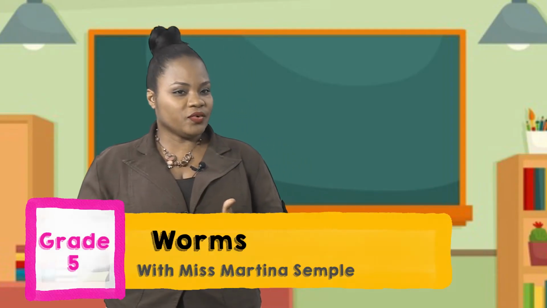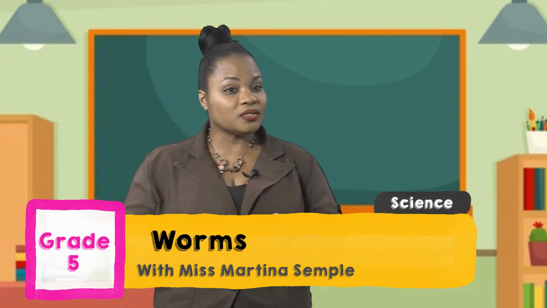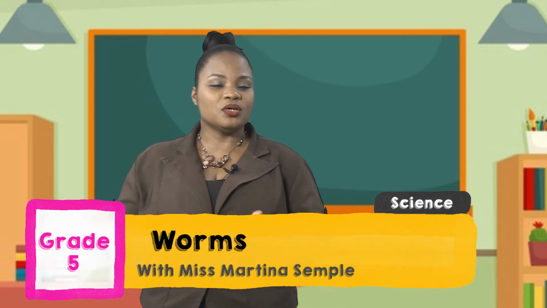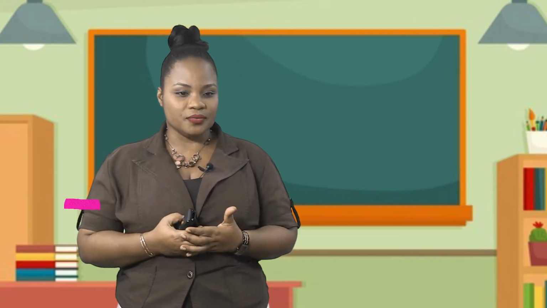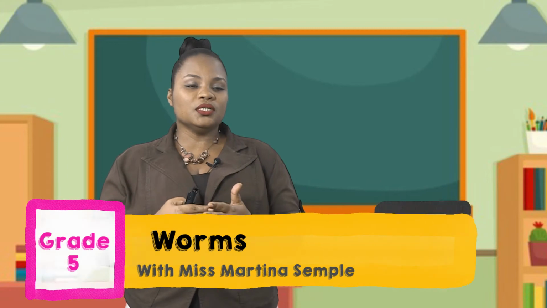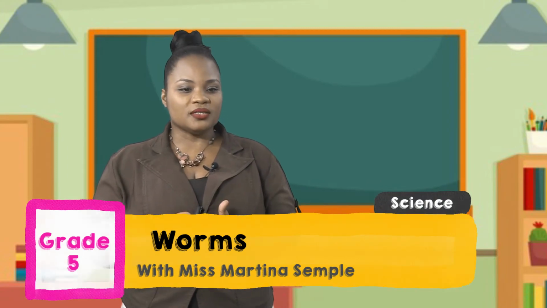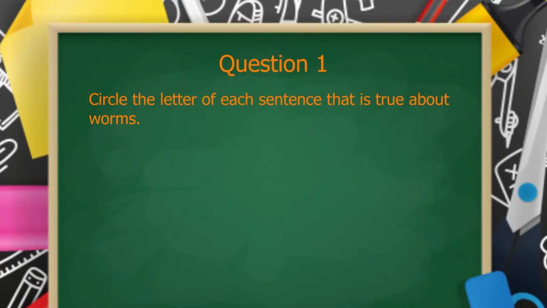Okay, first question. If you were paying attention, you would be able to answer this question correctly. Each sentence that is true about worms, you circle the letter next to it.